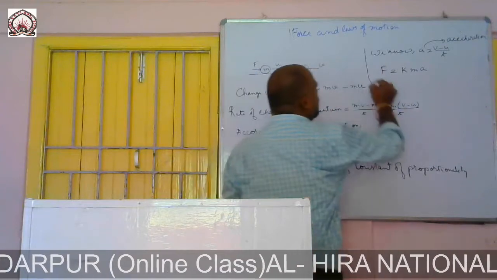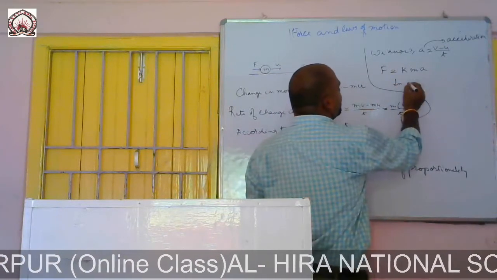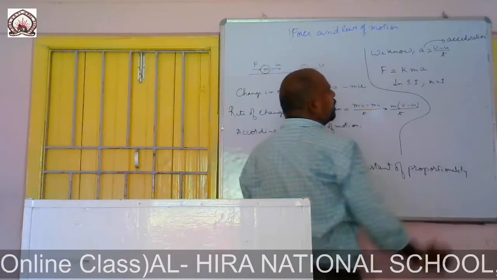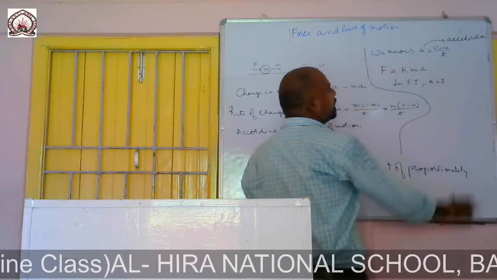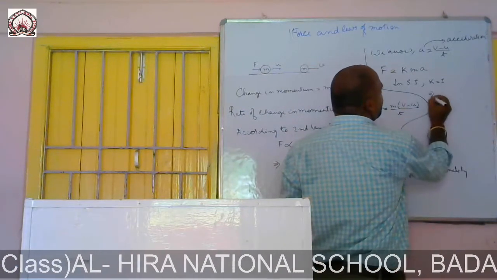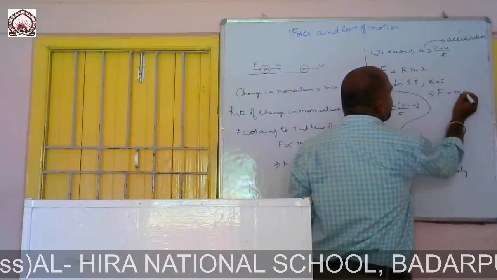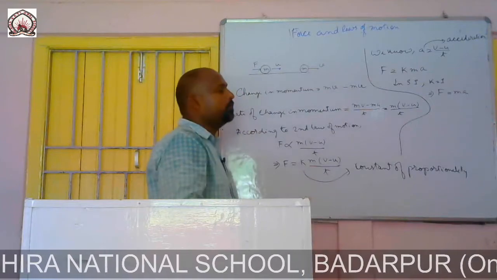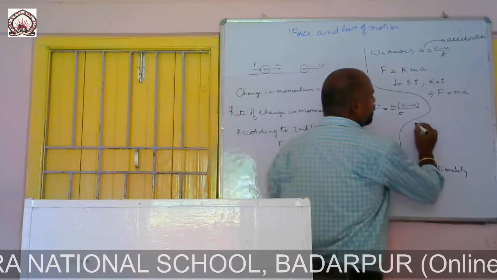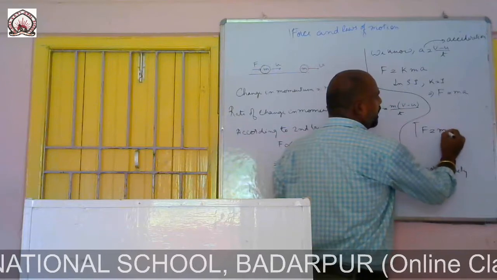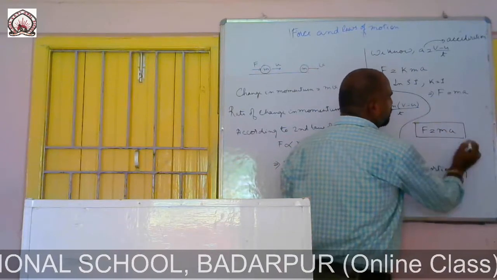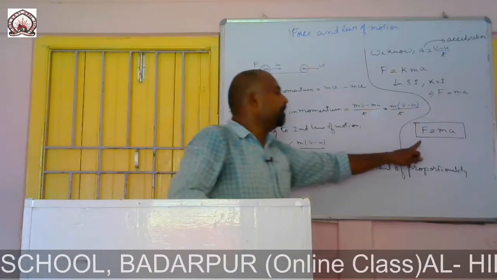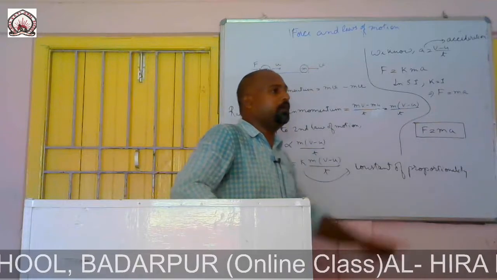Now, in the SI system of units, it was experimentally found that K equals 1. Then we are getting F is equal to m into a. So according to Newton's second law of motion, force is nothing but mass into acceleration of the object. Okay. This is the proof of F is equal to ma.